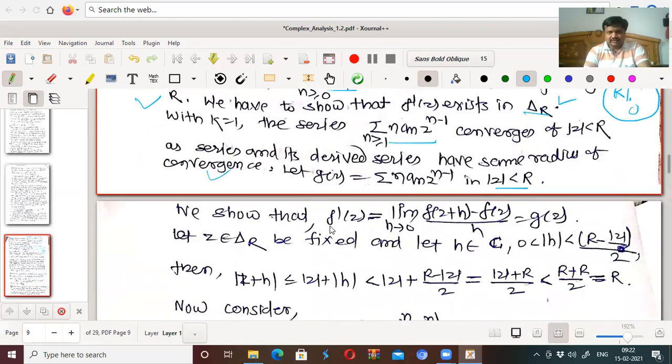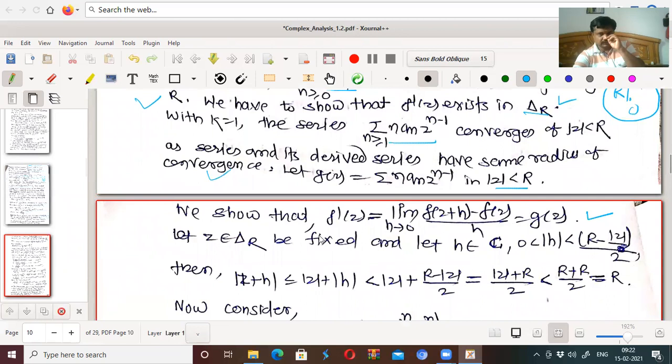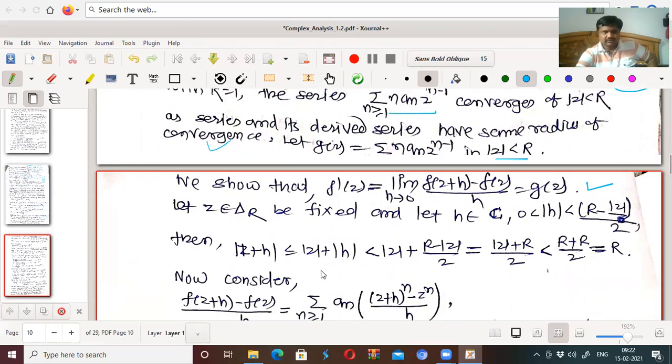We now show that f dash at z equals the limit as h tends to 0 of f of z plus h minus f of z upon h, which is equal to g of z. For this, let z belong to delta r be fixed and let h belong to c, where mod h is less than r minus mod z upon 2. Then mod of z plus h is less than or equal to mod z plus mod h, which is less than or equal to mod z plus r minus mod z by 2, which is equal to mod z plus r by 2, which is less than r plus r by 2, which is equal to r.